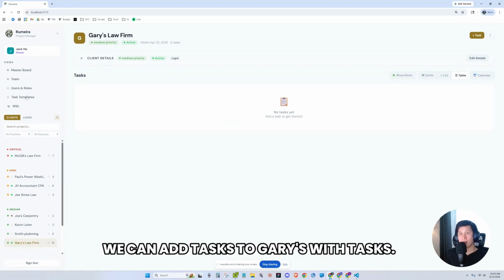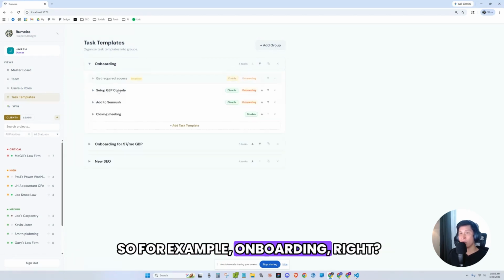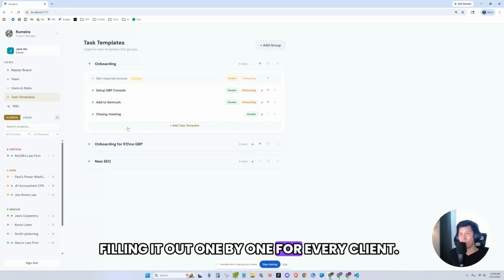We can add tasks to Gary's with task templates. So what is this? You can create pre-filled task groups. So for example, onboarding, right? You can create a whole list of tasks after the client has been onboarded, and you'll use this to populate the tasks instead of filling it out one by one for every client.